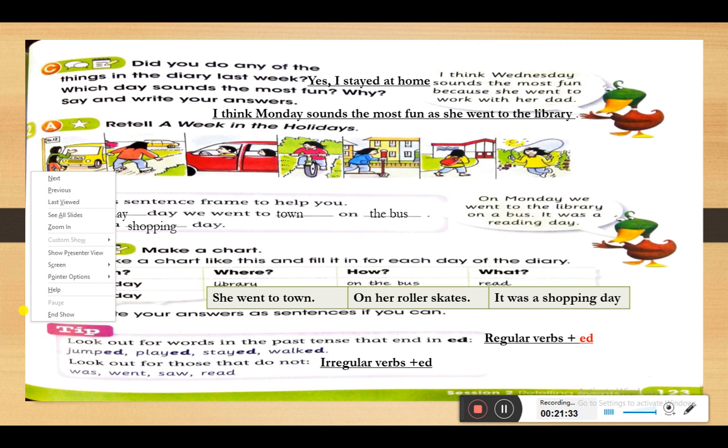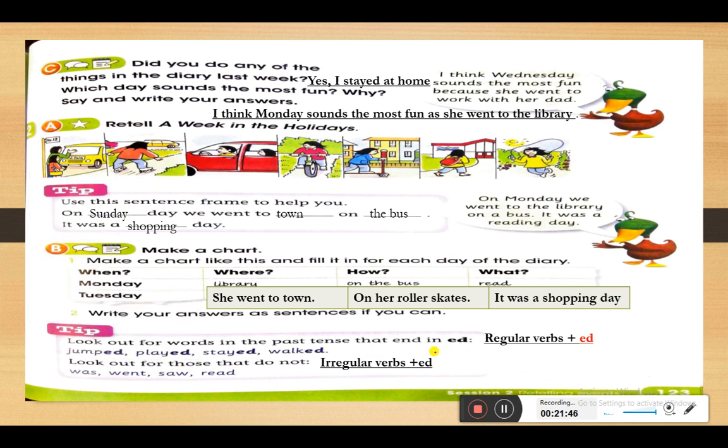Do we need to put the ed at the end? No, irregular verbs don't have ed at the end. So we will come here and cross the ed.